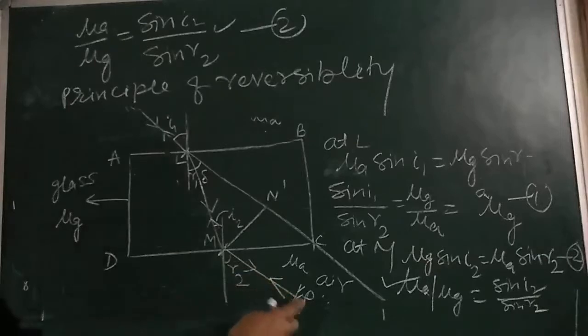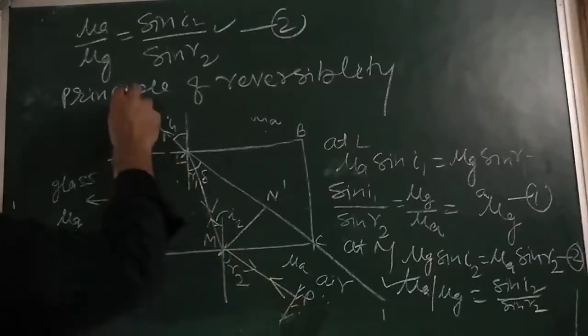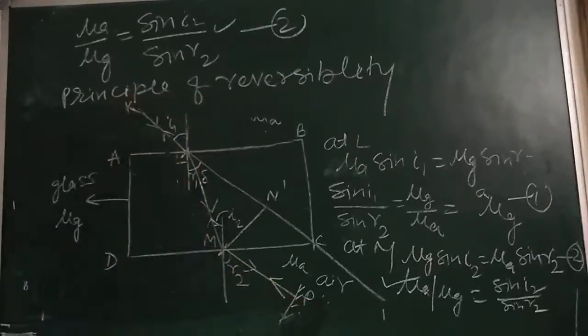Again it will go P, M, L, K. This is called the principle of reversibility.